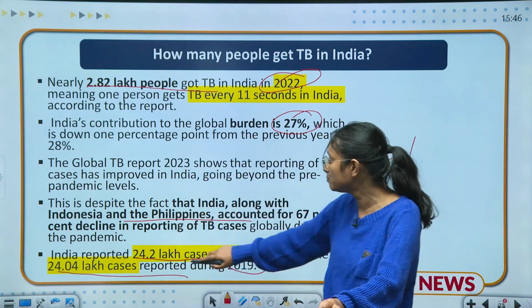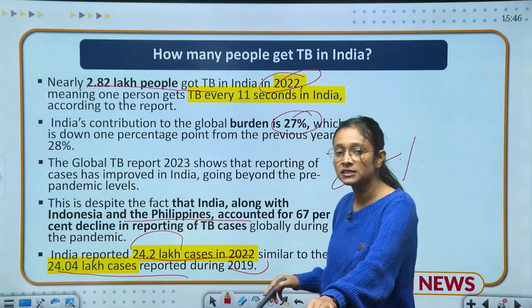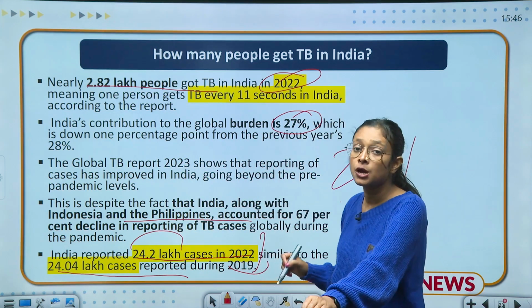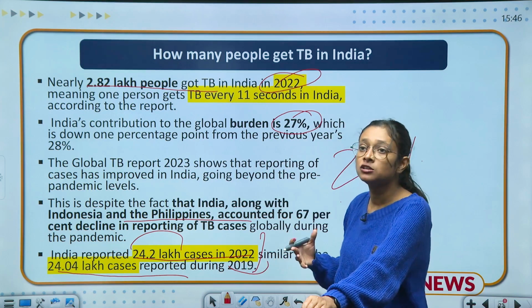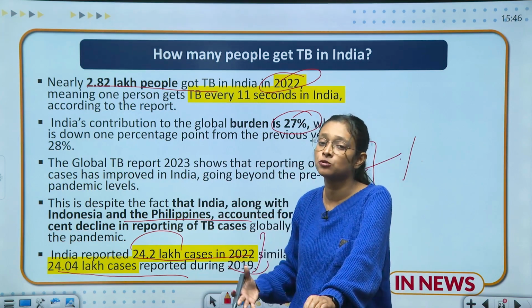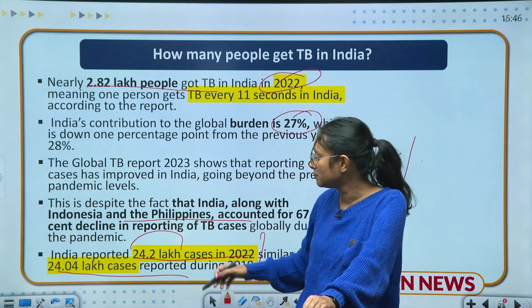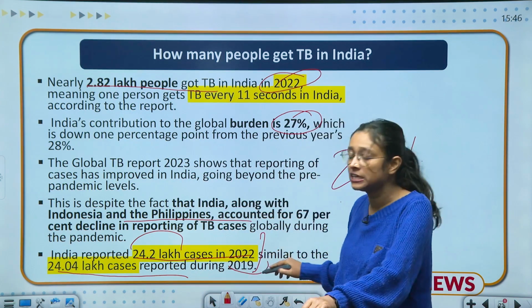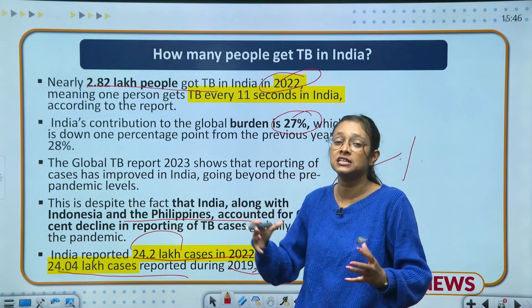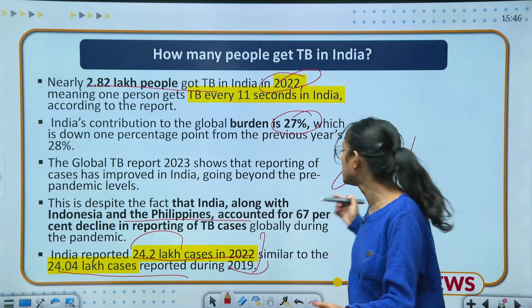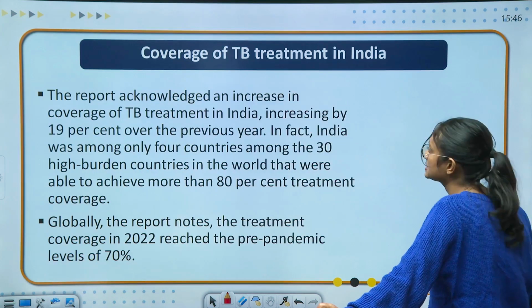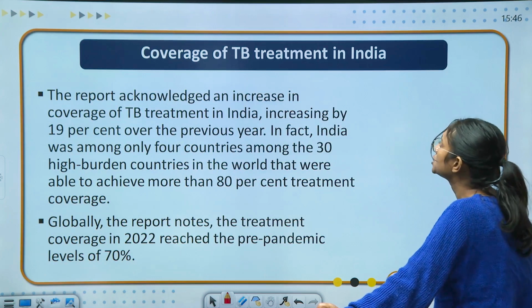So we have improved. Here you can see that from 2019 to 2022 there was a minimal change, because right now the cases are being reported a lot, but earlier the cases were reported very little. So that's why there is a minimal difference between the 2019 data and the 2022 data. Because of that we can also see an increased number of cases, and the global burden has also increased. Moving towards the next slide, it is about coverage of TB treatment in India.